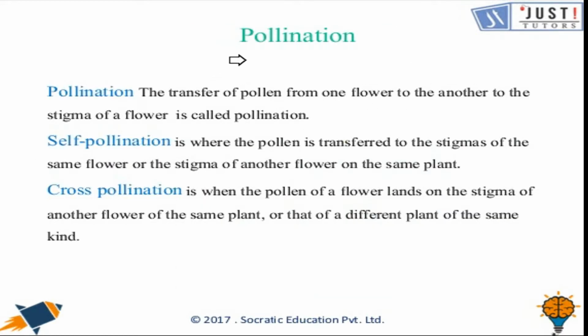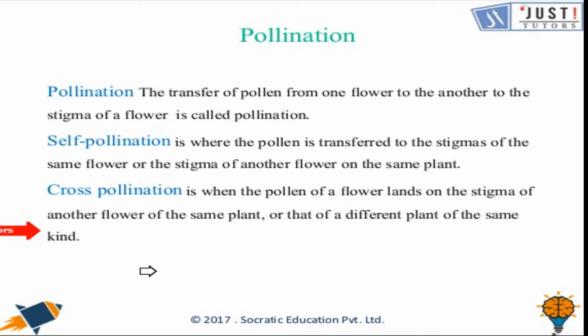Now the next process is pollination. The transfer of pollen from one flower to the stigma of a flower is called pollination. Self-pollination is where the pollen is transferred to the stigma of the same flower or the stigma of another flower of the same plant. The stigma is the female reproductive part of a flower. When the pollen transfers between two different stigmas of the same plant, it is called self-pollination.